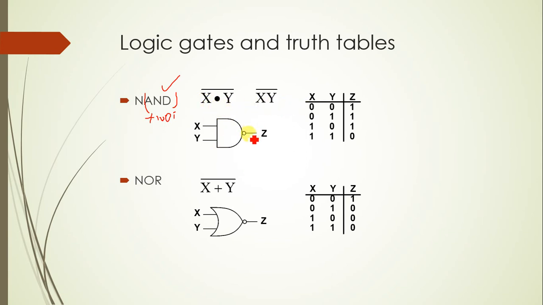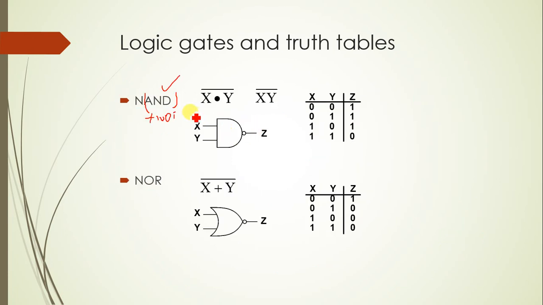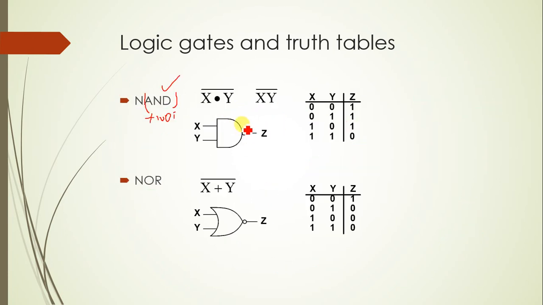How will you identify this NAND gate? How will you differentiate NAND and AND gate? The AND gate will not have a bubble here, whereas the NAND gate will have a bubble here. That is how you differentiate them symbolically.